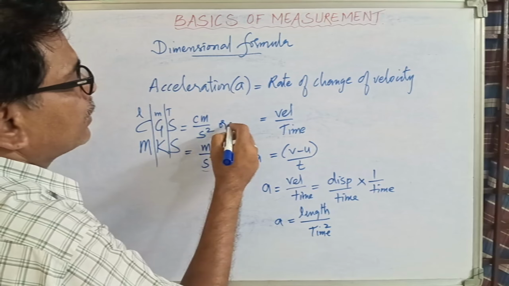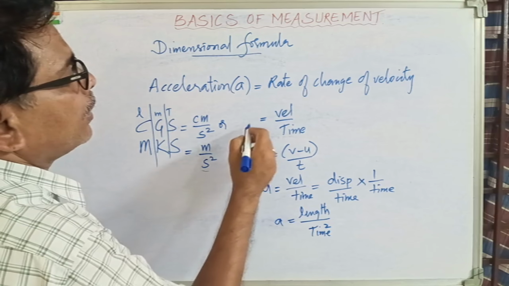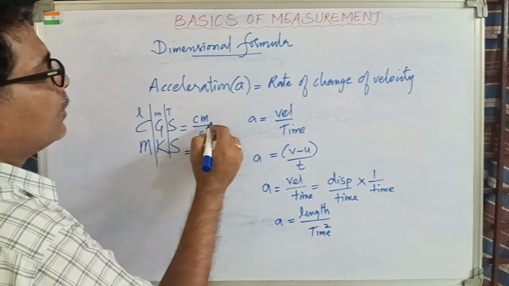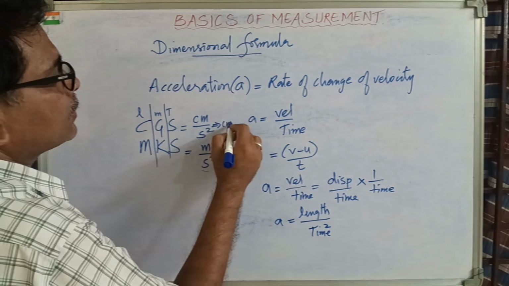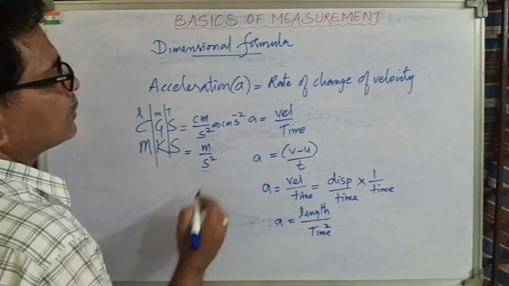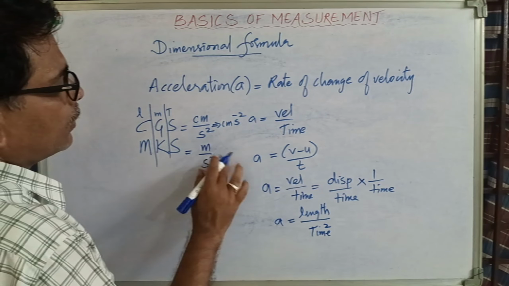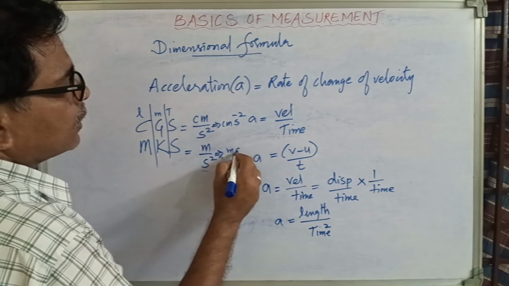This can be also written as not only this, other things also you can write. You can write like this, what? Centimeter, second inverse. Or this same way, this you can write it as meter, second inverse.